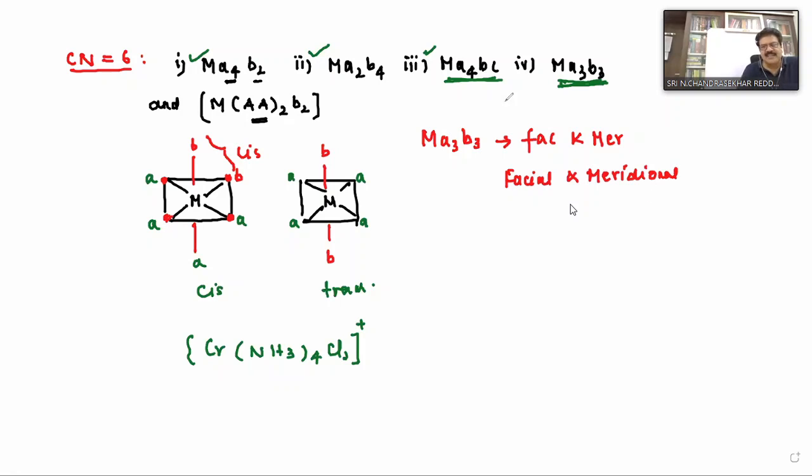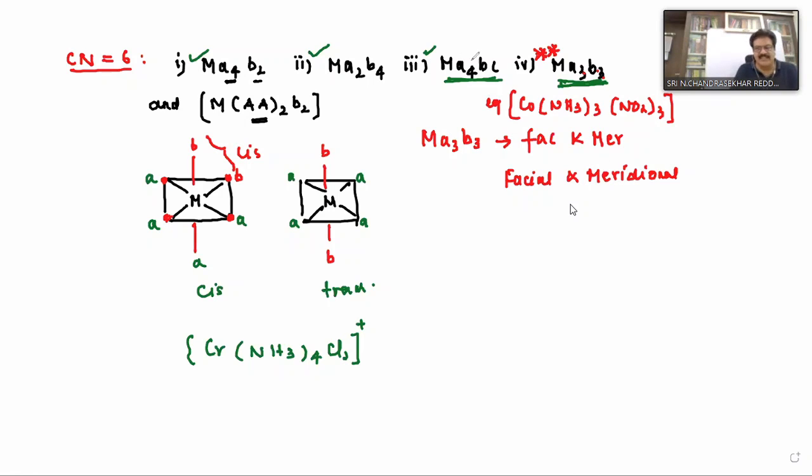This is a very, very important example. Sometimes we are asked which of the following complexes can exhibit fac and mer isomerism. The condition is coordination number 6 with two kinds of ligands, all neutral ligands and all negative ligands. It should be MA3B3. For example, take [Co(NH3)3(NO2)3]. If it is given like this, does it exhibit fac and mer isomerism or not? Yes.